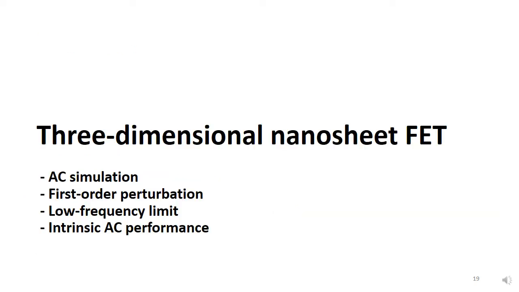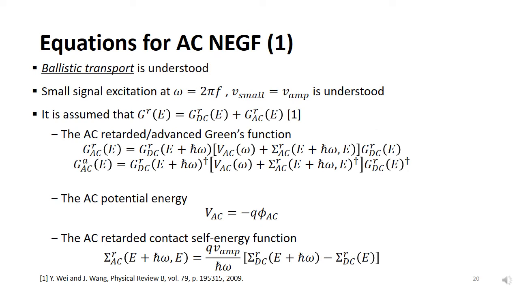From now on, a three-dimensional nanosheet FET is going to be used for the following simulations. AC energy equations are introduced below. Ballistic transport is assumed, and a small signal with frequency omega and amplitude V amp is applied to a contact. The AC retarded and advanced Green's function equations are shown below, and they consist of both DC terms and AC terms. Therefore, we should assume that the DC results are already given for the AC simulation.